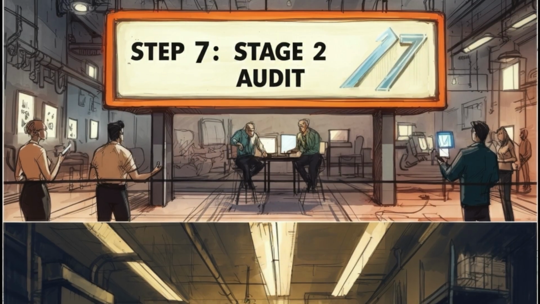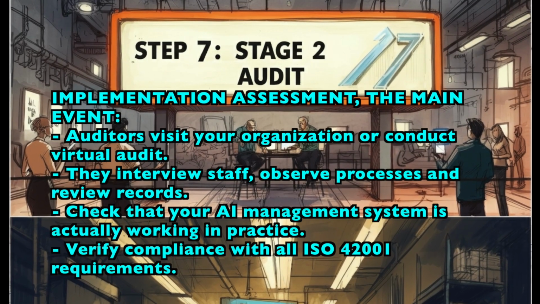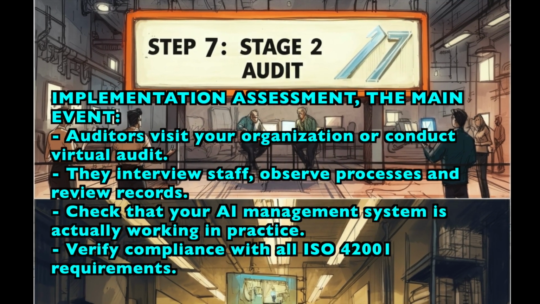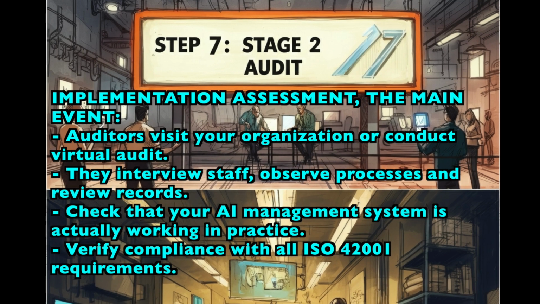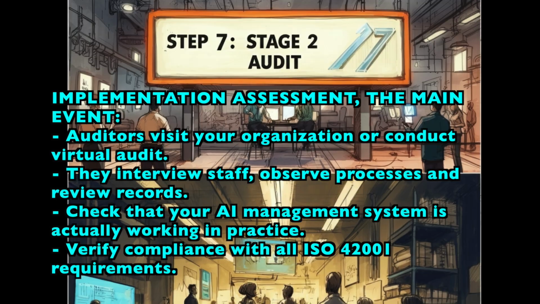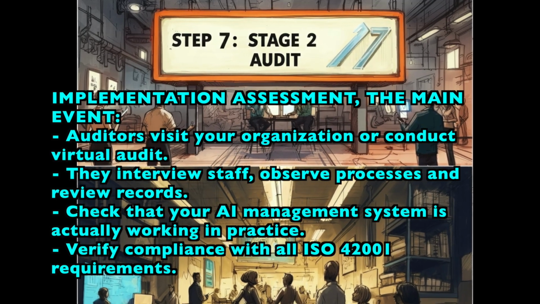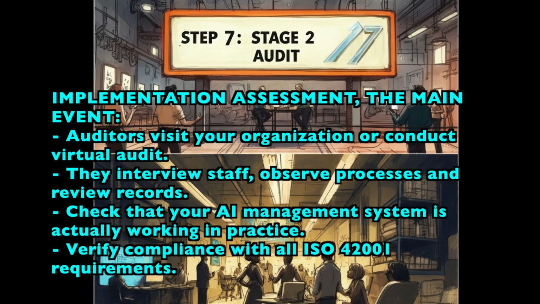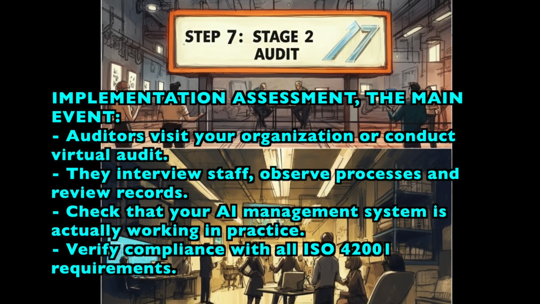Step 7. Stage 2 Audit. Implementation assessment. The main event. Auditors visit your organization or conduct a virtual audit. They interview staff, observe processes, and review records. Check that your AI management system is actually working in practice. Verify compliance with all ISO 42001 requirements.